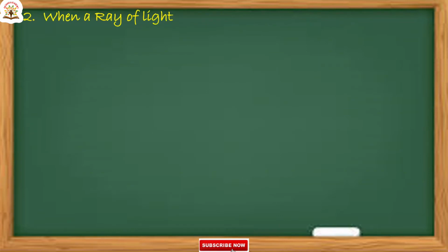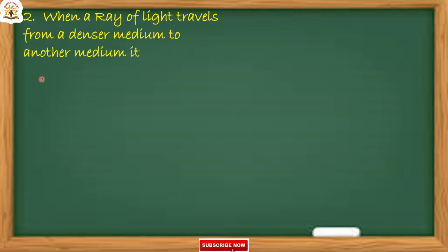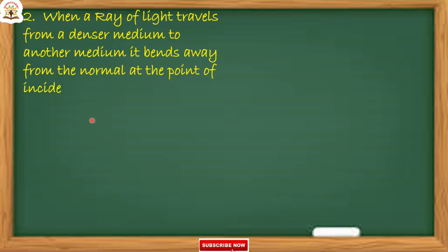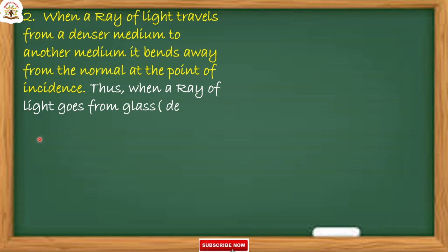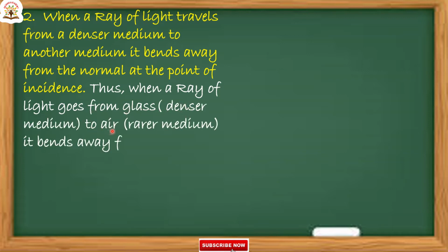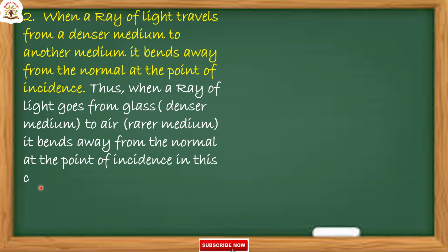When a ray of light travels from a denser medium to another medium, it bends away from the normal at the point of incidence. Thus, when a ray of light goes from glass, the denser medium, to air, the rarer medium, it bends away from the normal at the point of incidence.